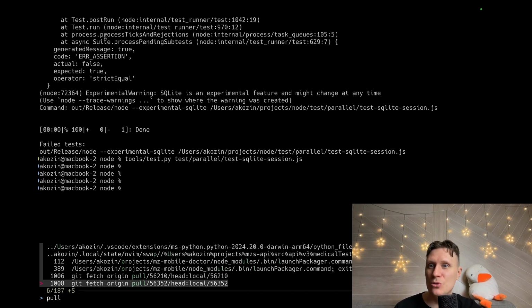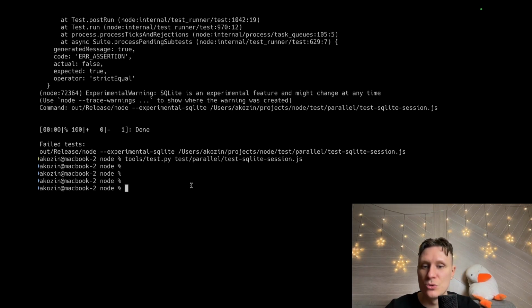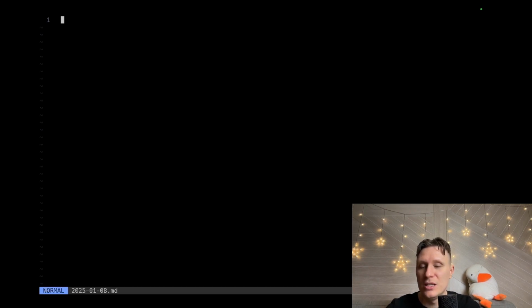I need to put down all the findings I found. This will be extremely useful. Let's put them. Touch insights. Yeah, let's change document to documents, and to my journal, and type today, and here we'll put our insights.